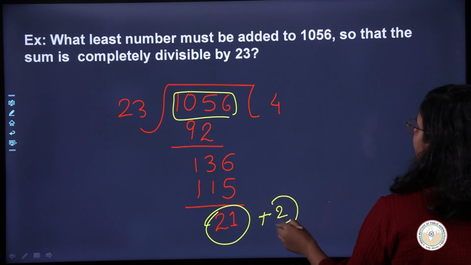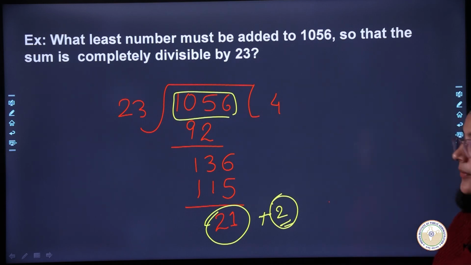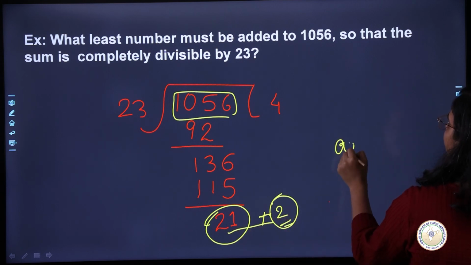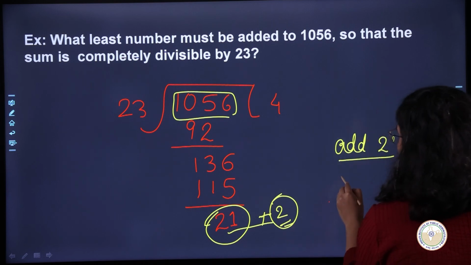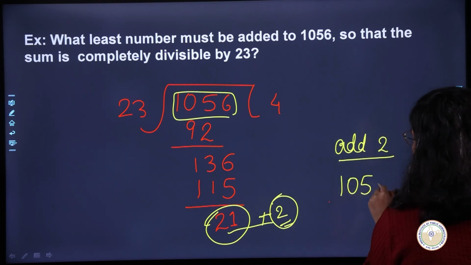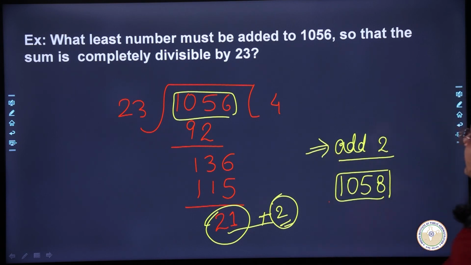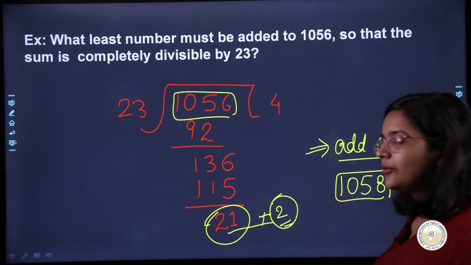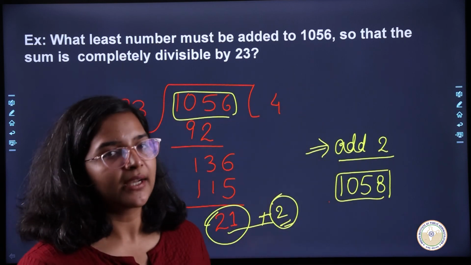So the least number that you have to add so that the resultant sum is completely divisible by 23. So the least number is 2 because that number will make it 23. So kindly add 2 in the number and then you will have the number as 1058, okay? So your answer here is going to be the least number that you have to add in this number is 2, okay? So I hope this was clear, and if any such question comes like this, you will have to tackle it like this.